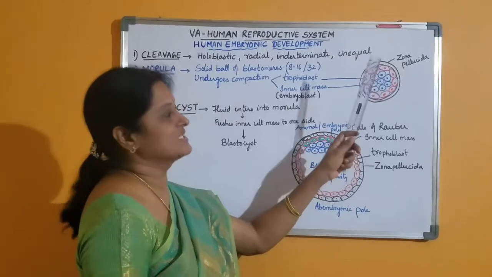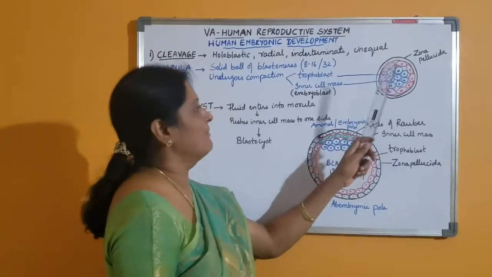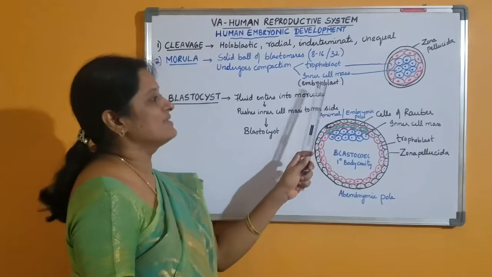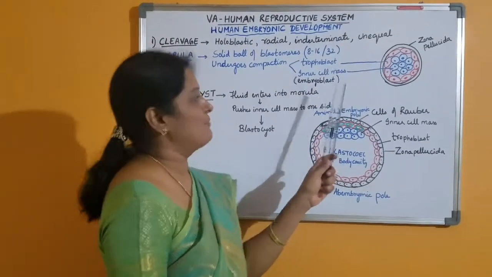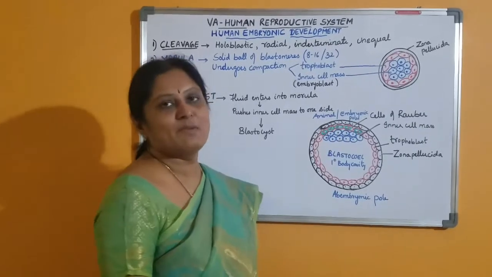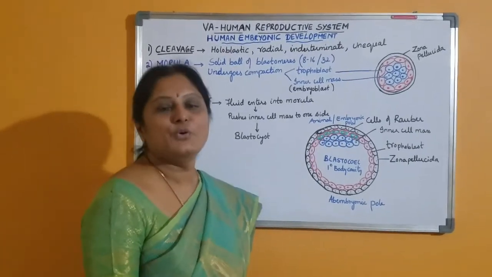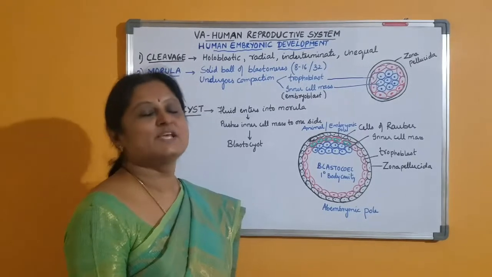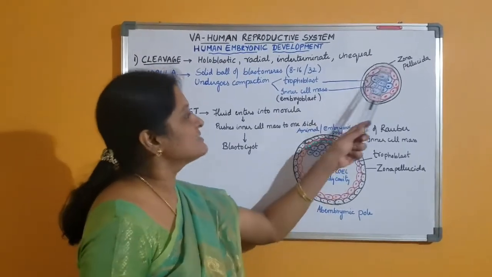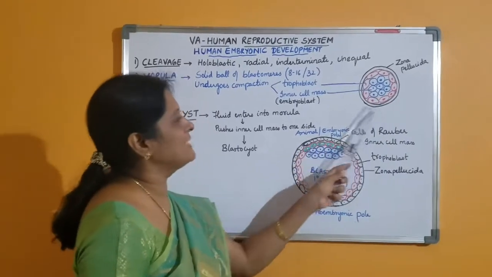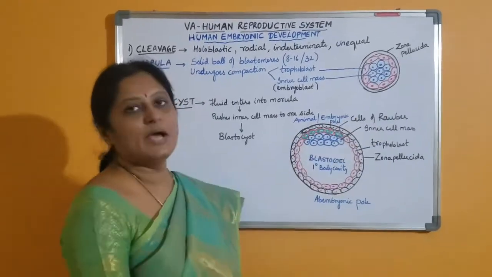They have gap junctions, which help in the exchange of materials. This inner cell mass is also called the embryoblast because it gives rise to the embryo proper. It is made up of pluripotent embryonic stem cells, which give rise to all tissues and organs. And this morula is surrounded by a layer called the zona pellucida.